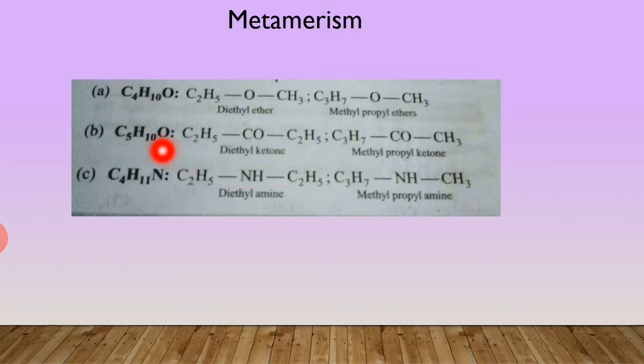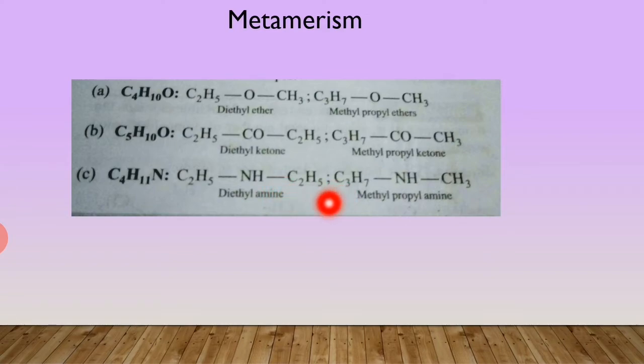As well as another example is diethyl ketone and methyl propyl ketone. This is the keto group, C double bond O, and their molecular formula is the same, but there is a difference. What is the difference?